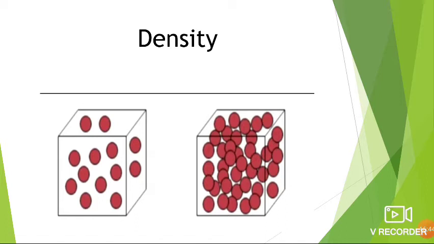So in the second picture you can see here, that substance is made up of more matter. Matter means what? Particles. So you can see more particles in the second substance, correct? Therefore the mass of that is also more.